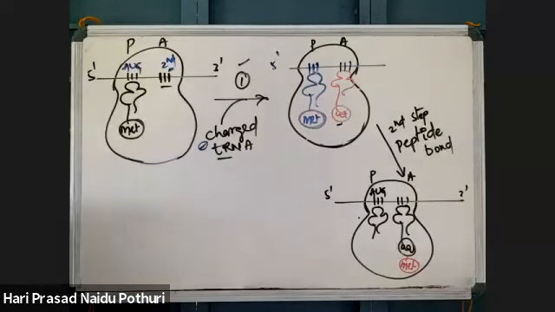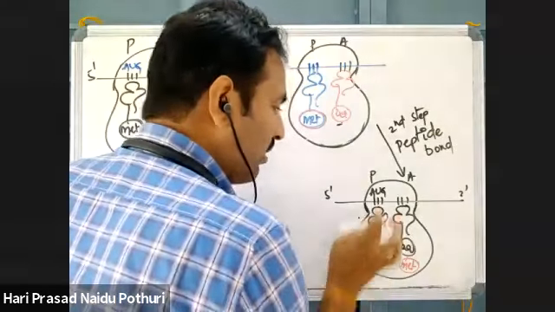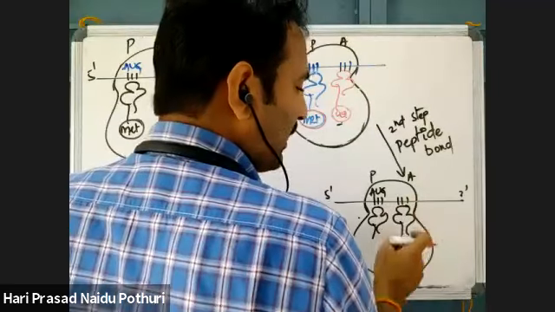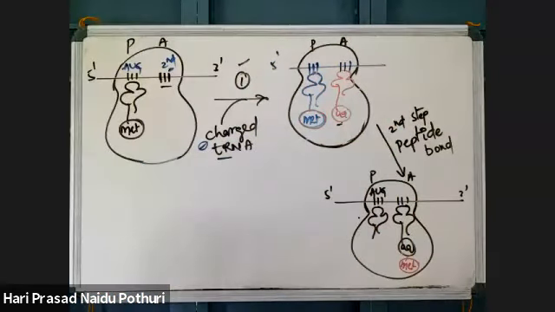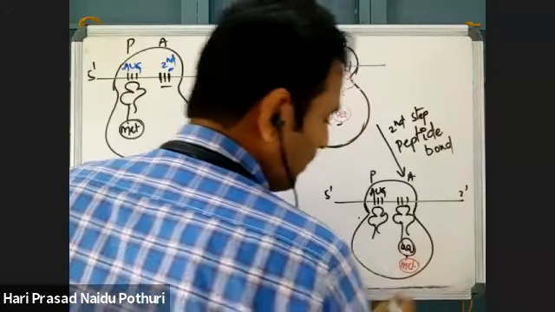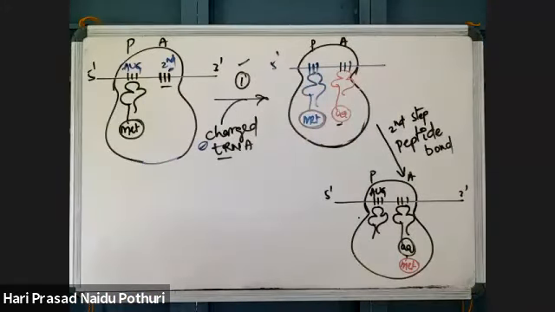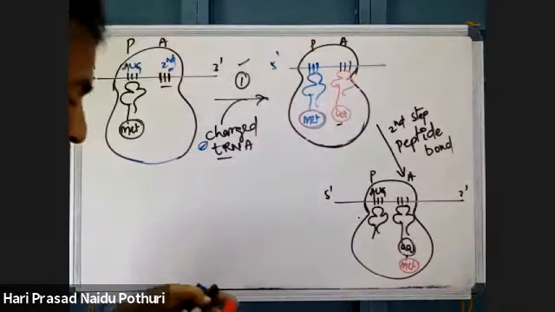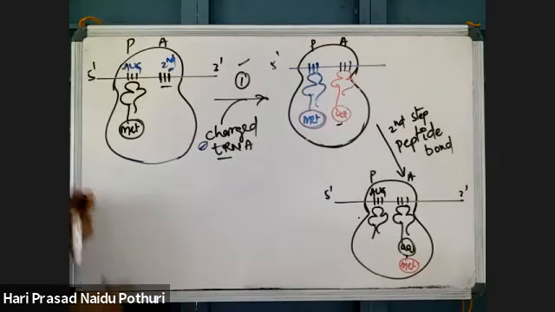So the amino acid on the tRNA in the P site was shifted to the tRNA in the A site. This is what we call peptide bond formation. For this peptide bond formation only, there is no need of energy. Remaining all steps need energy.